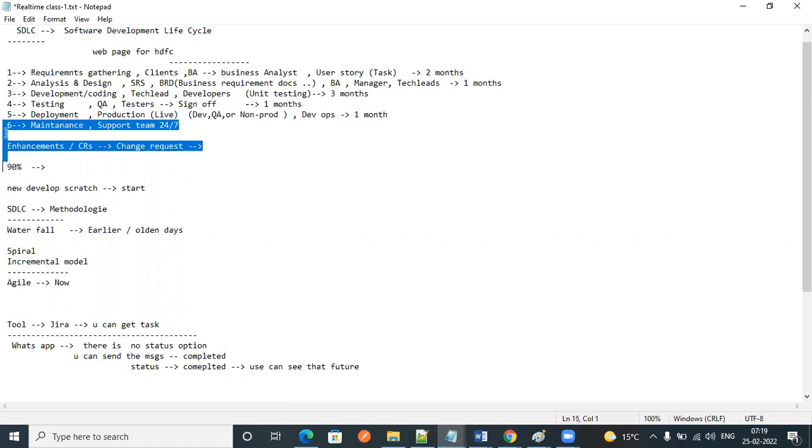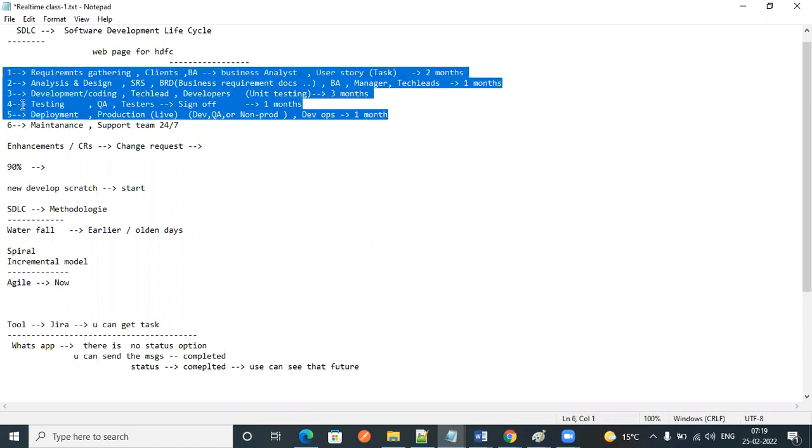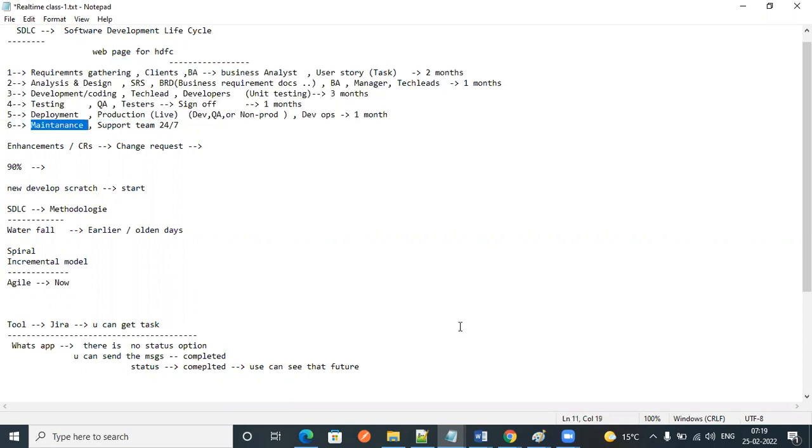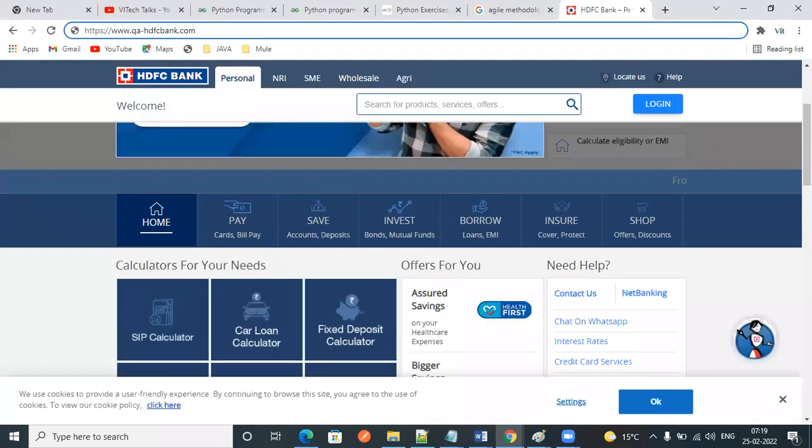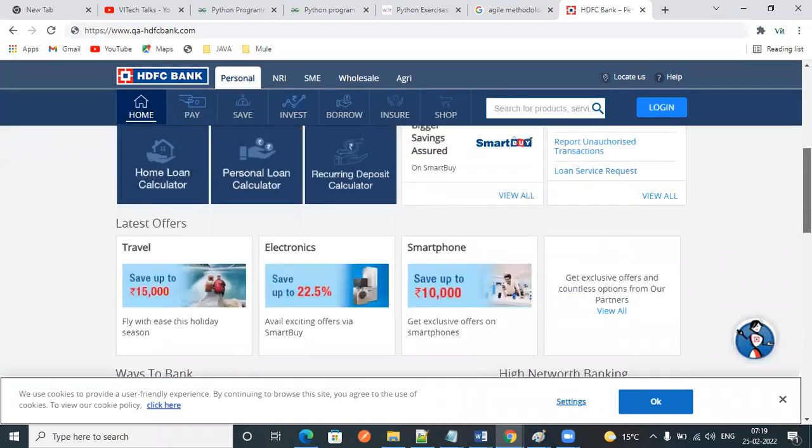Up to this point there is one more step. What is maintenance? Maintenance is nothing but, while using this application, the customers will get some errors or bugs.